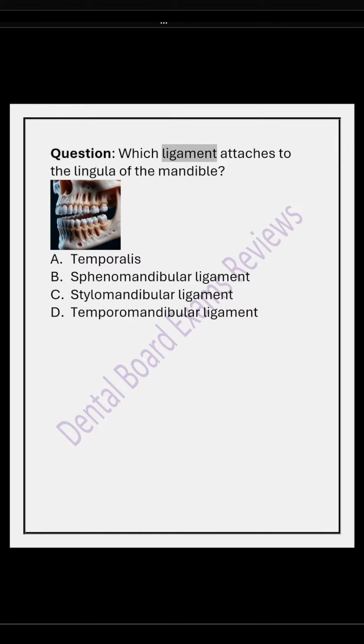Question: which ligament attaches to the lingula of the mandible? A. Temporalis. B. Sphenomandibular ligament. C. Stylomandibular ligament. D. Temporomandibular ligament. The answer is B. Sphenomandibular ligament.